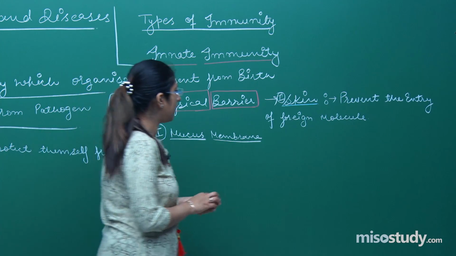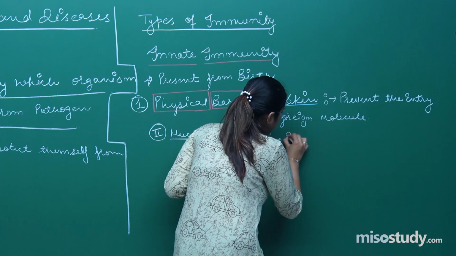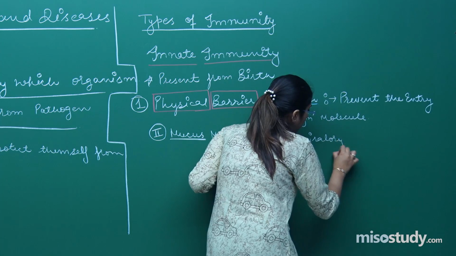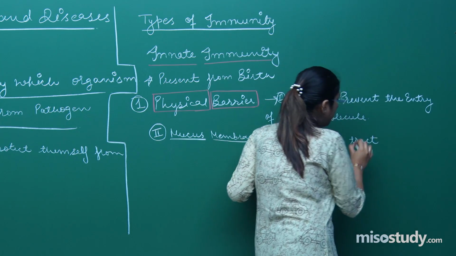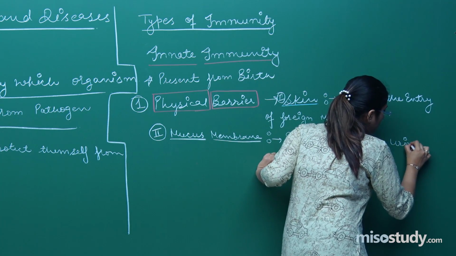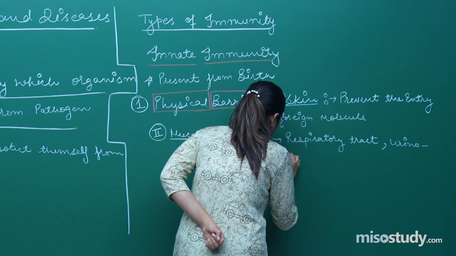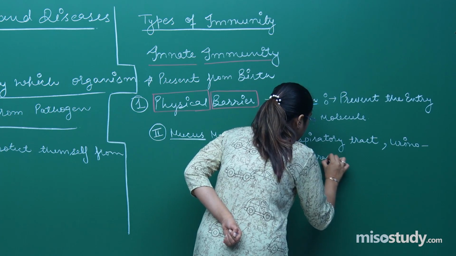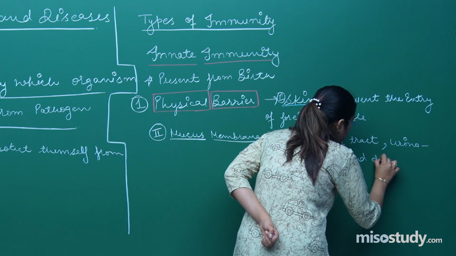So the mucous membrane is in the respiratory tract, genital tract, and digestive tract.